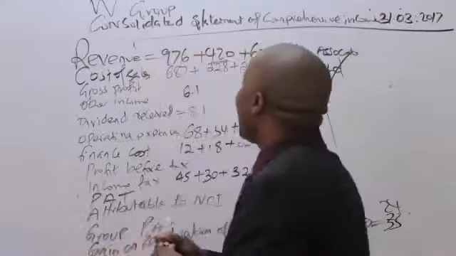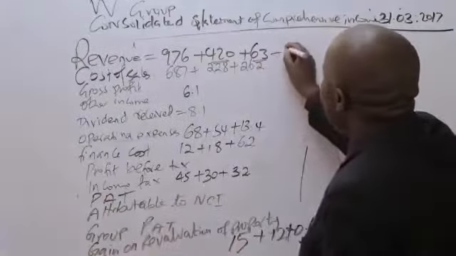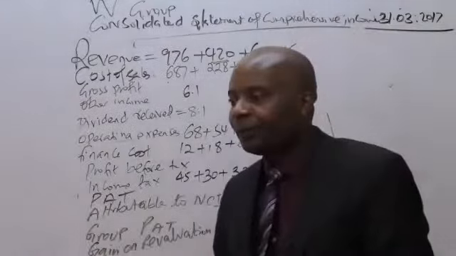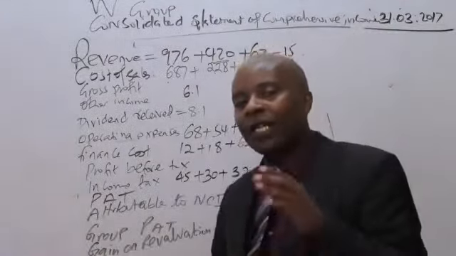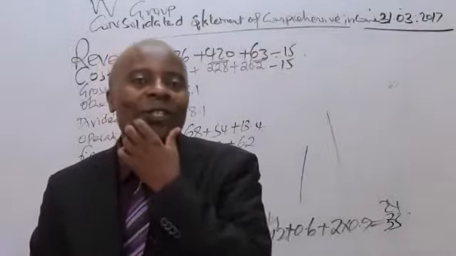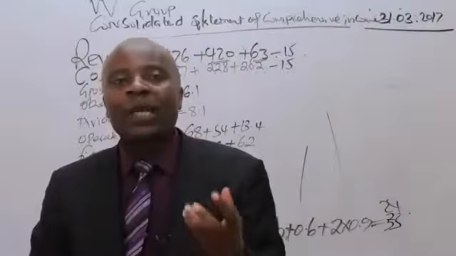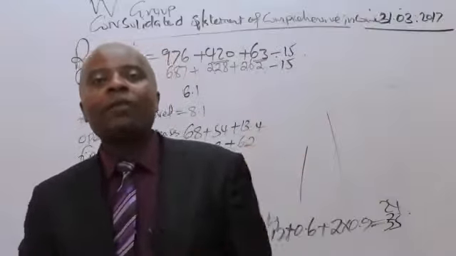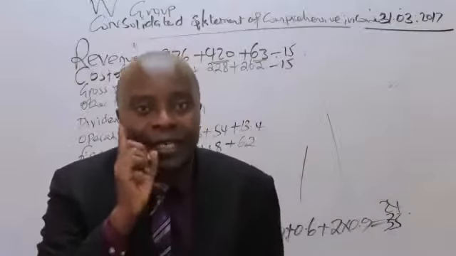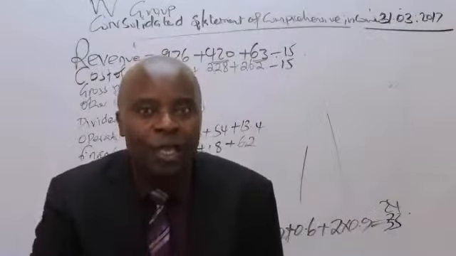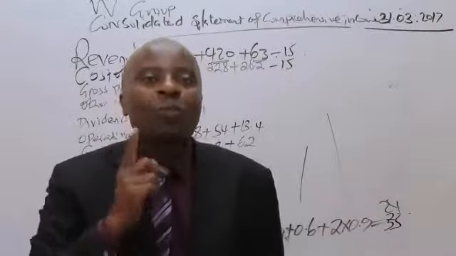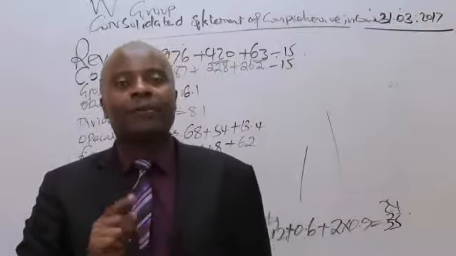So come to the group sales here and subtract 15, and the 15 there. What have I said? I've just said something very nice. The very first thing you should always look for when looking at the group income statement is this: if there are any intra-sales, intra meaning internal, what should you do? Always go to the group sales and subtract, and the group cost of sales, subtract.